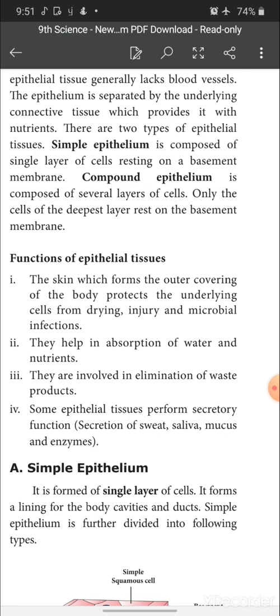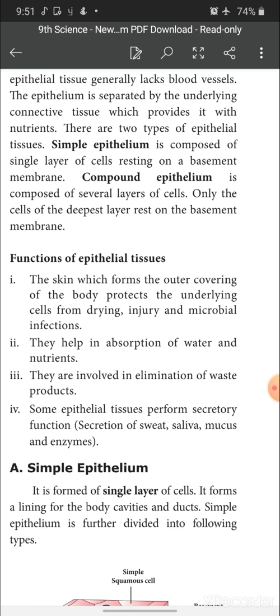The skin, which forms the outer covering of the body, protects the underlying cells from drying, injury and microbial infection. As I said, the skin is made up of epithelial cells, right? So, it covers the outer surface of the body.